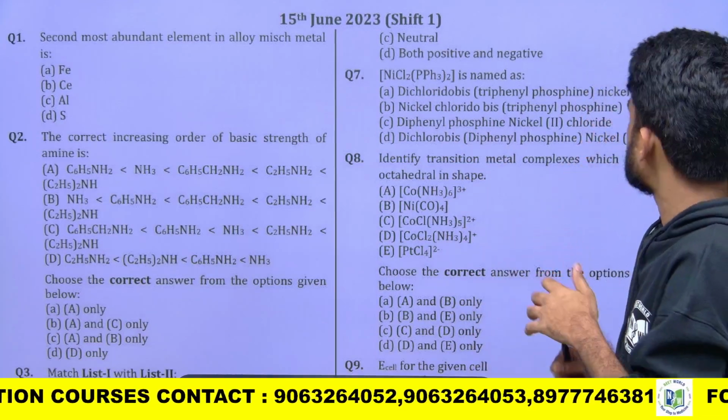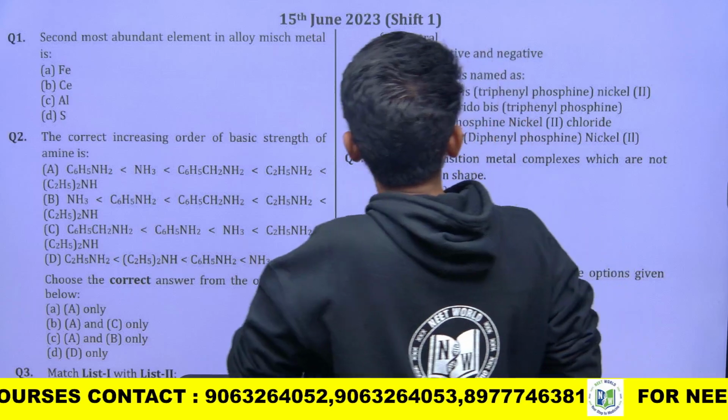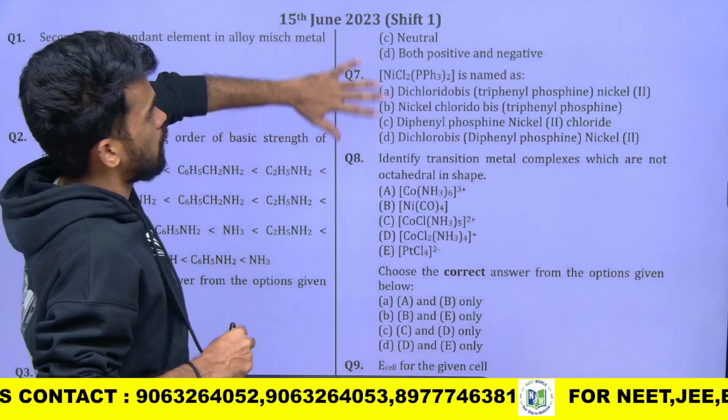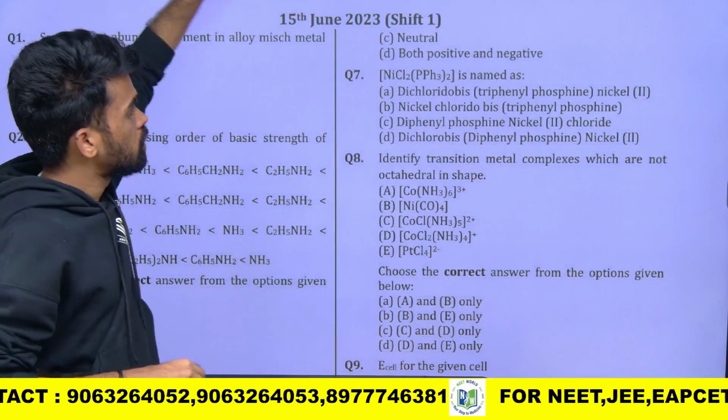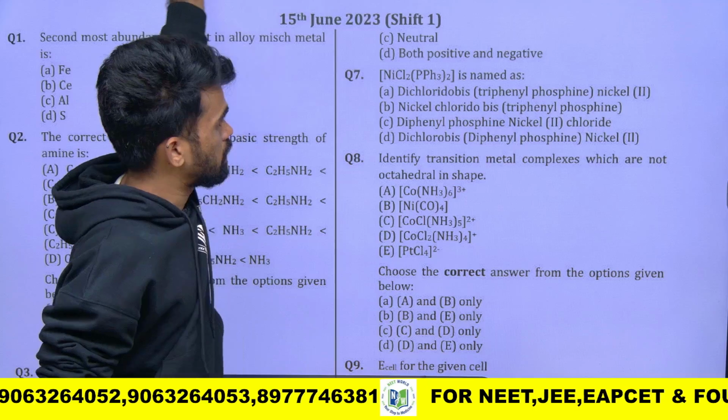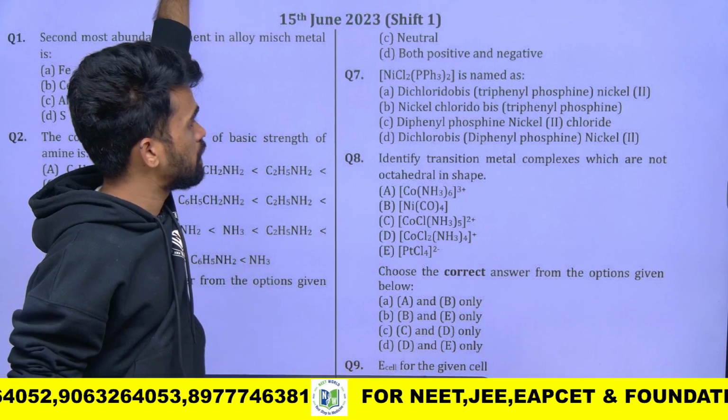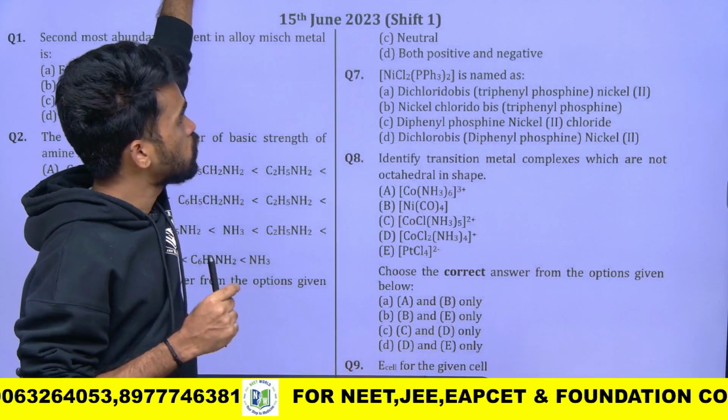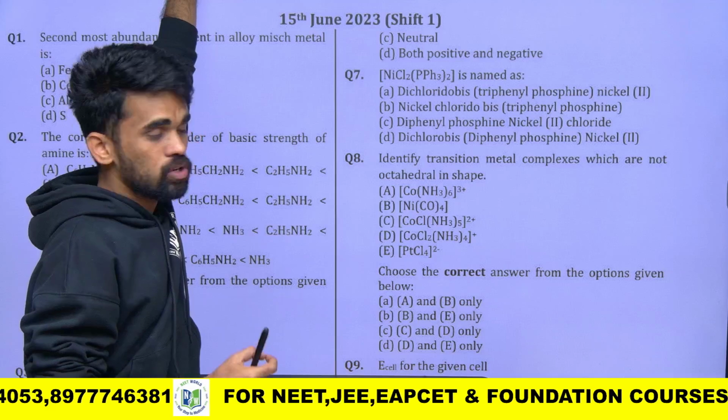What is the name of this metal complex? So we have nickel with the tetra coordinated complex here. So 2 chlorines and 2 triphenylphosphine are there. So which comes first? Chlorine comes first.